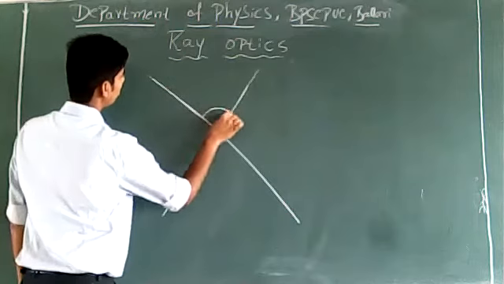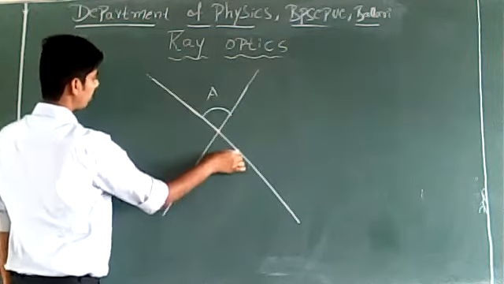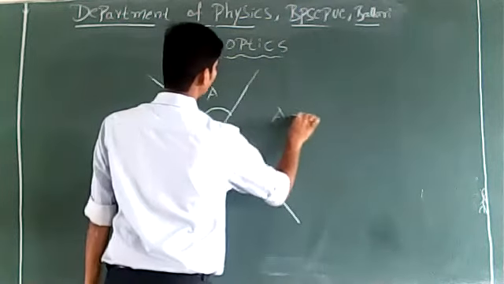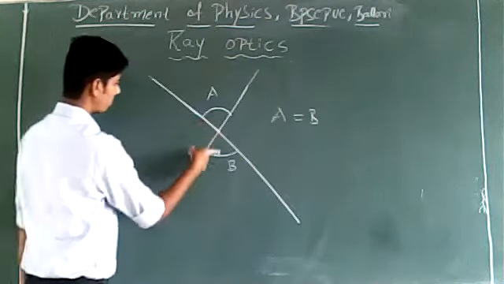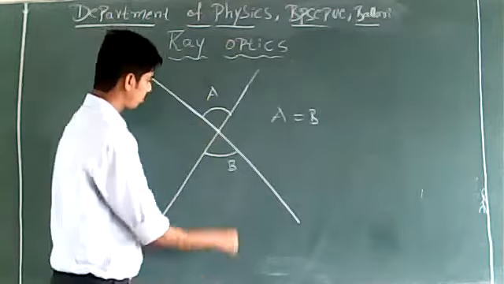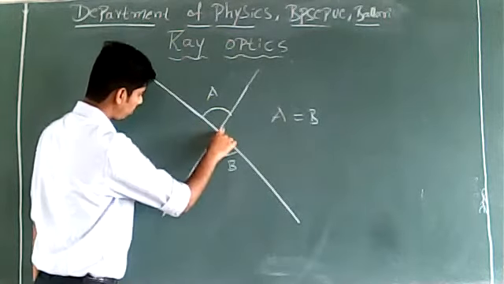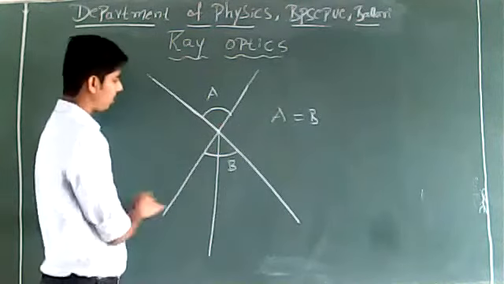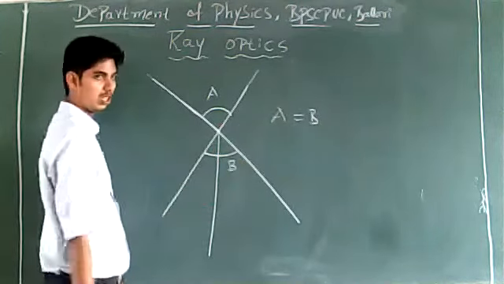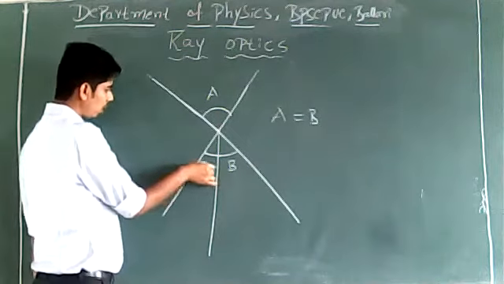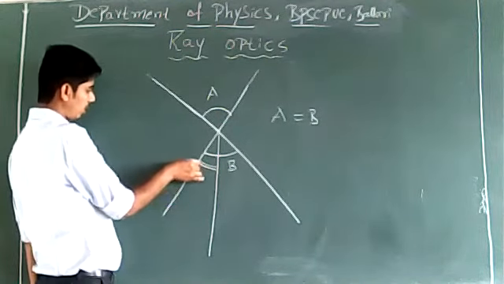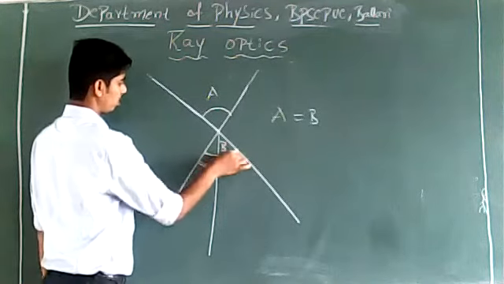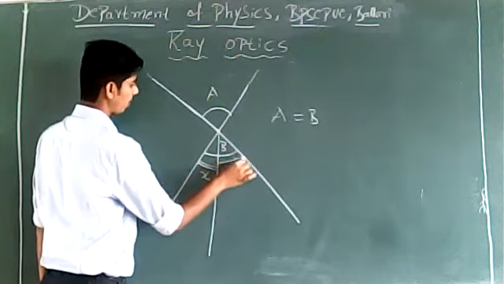If this is A and if this is B, we know that A is equal to B because they both are vertically opposite angles. Let us suppose a ray of light or a line segment comes in between these two lines. Let us suppose this angle is x and this angle is y.